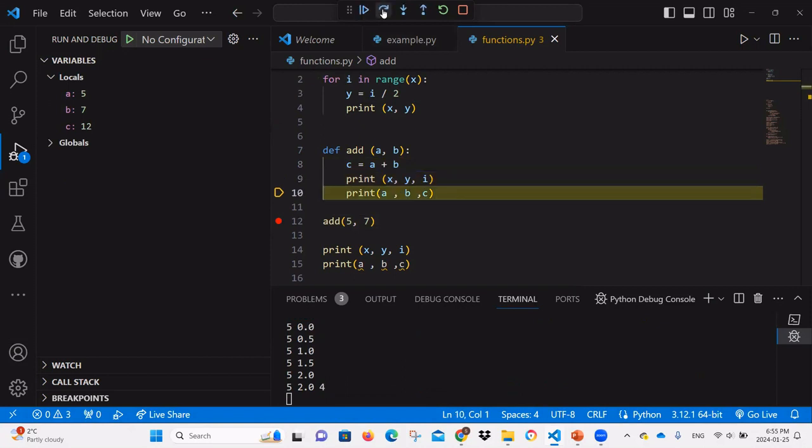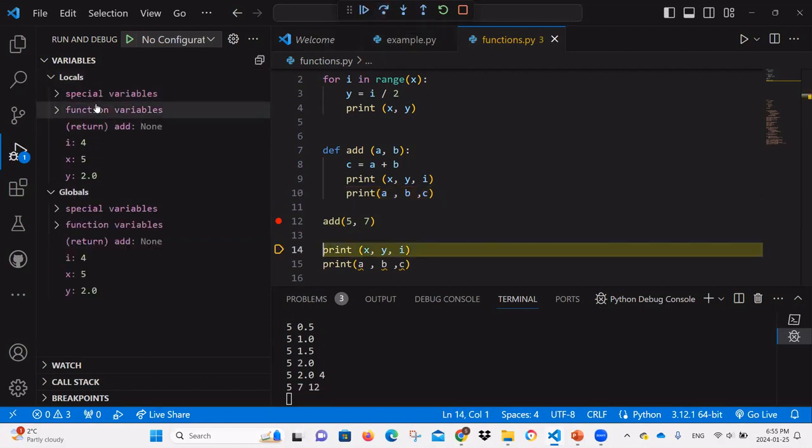Some things are global, some things are local. And I'm about to exit the function. Notice what's going to happen to A, B, and C once we exit the function. They disappear. So when we execute a function, a context will be created for the local variables of this function. Once we exit from the function, this context disappears and is discarded from memory.